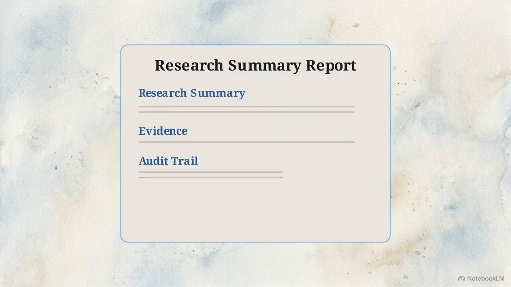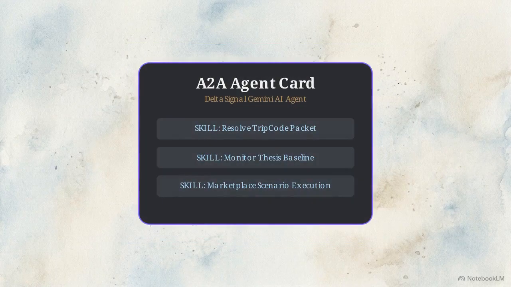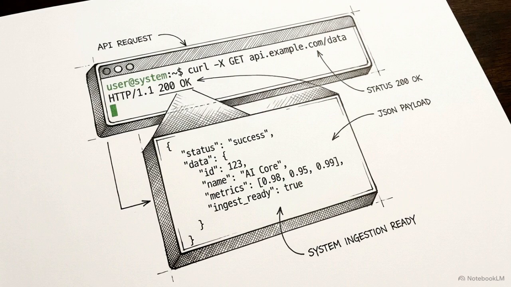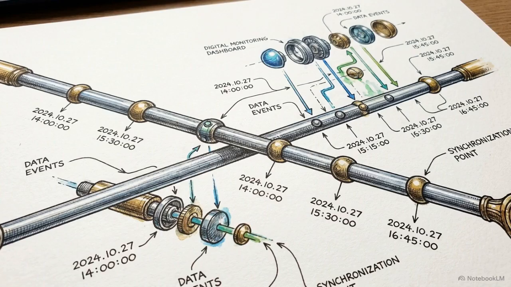The packet includes an A2A discovery mechanism. The A2A agent card exposes specific interface skills to external clients. These skills include resolving trip code packets and monitoring marketplace scenarios. Research becomes portable, discoverable agent memory rather than an isolated report. The system's utility continues after the initial data extraction.